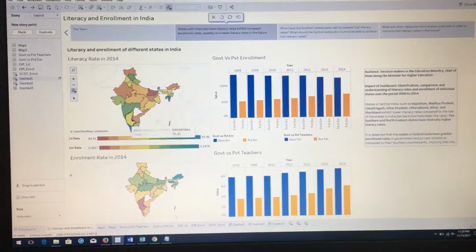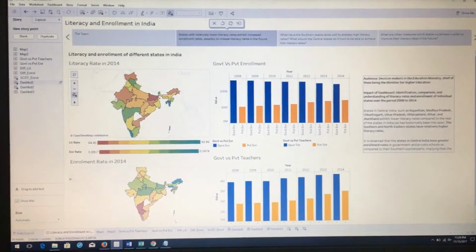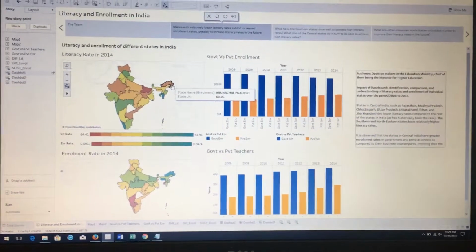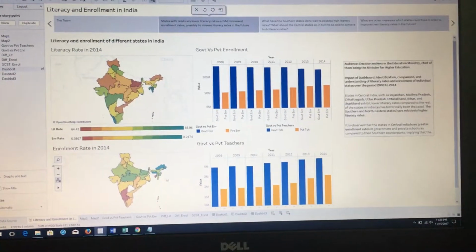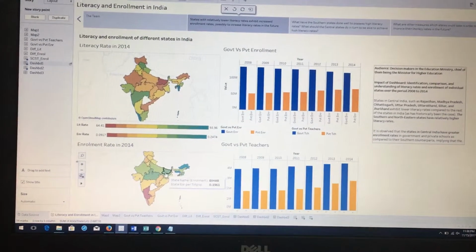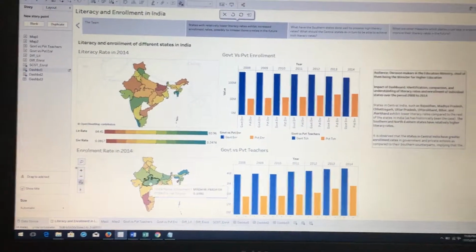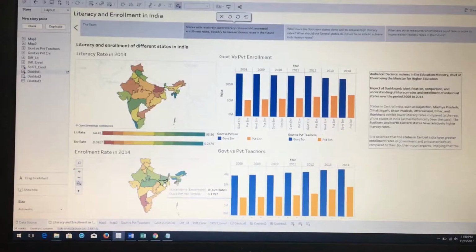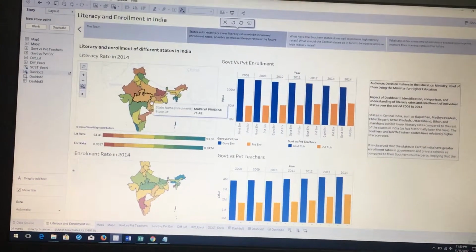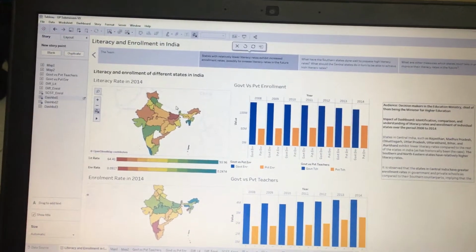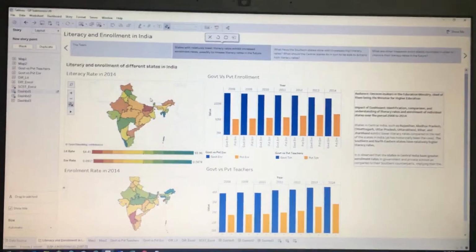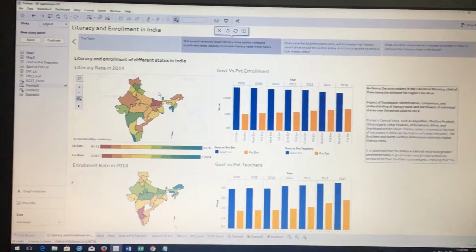Now, over in this heat map, we see that the states with the higher literacy are concentrated in the south and to an extent in the northeast. However, the enrollment rate heat map tells a completely different story, where enrollment rates are actually good in central India, namely Rajasthan, Madhya Pradesh, Uttar Pradesh, Bihar, Jharkhand, and to an extent Odisha, whereas all of these states have relatively poorer literacy rates. This could imply that the state governments in these states are taking measures to improve enrollment so as to increase literacy in the future.